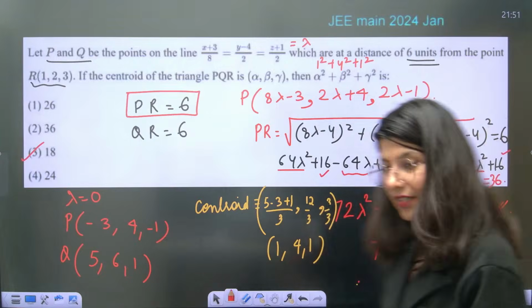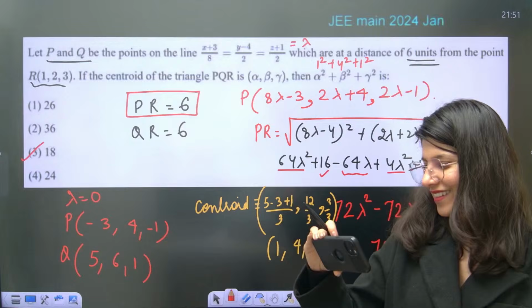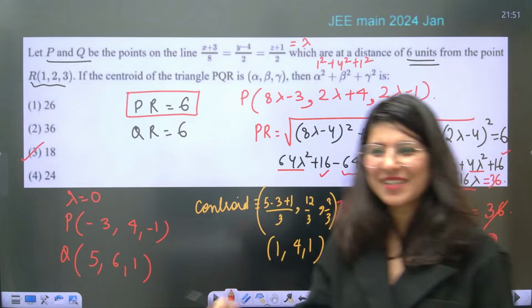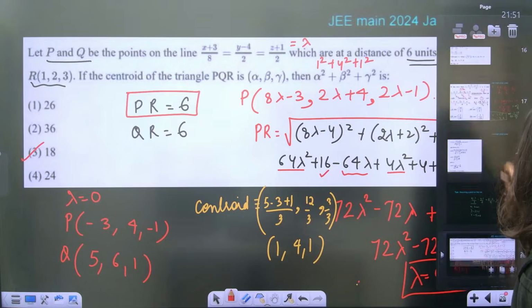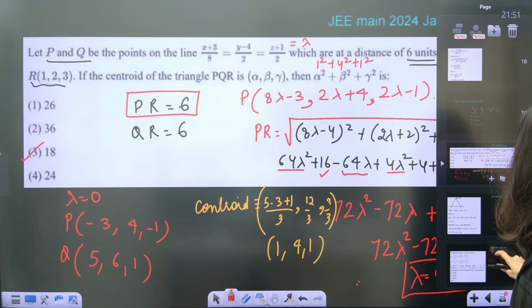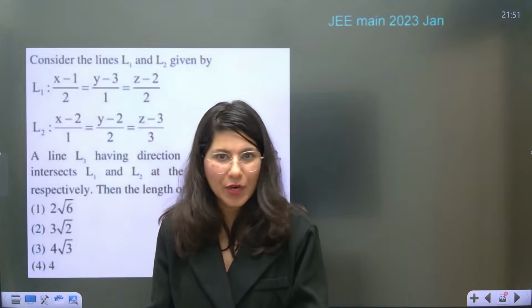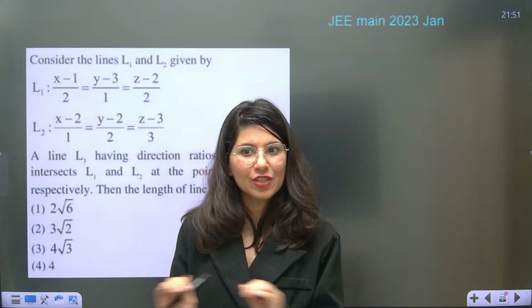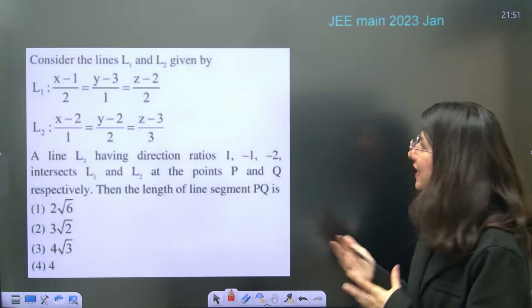Okay, clear, perfect. Yes, I am seeing the chat box, but a little late. No issues. All right. Now, so this is the question again. So what are we doing? What is the model? Just assume the point on the line and satisfy the condition, fulfill the condition. Okay, all right. So shall we move on to the next question?